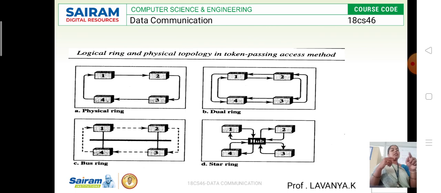The direction is given to the hub, and then taken back from the hub to that particular station. If the hub goes down, the entire system goes down. So this is the complete information about controlled access.